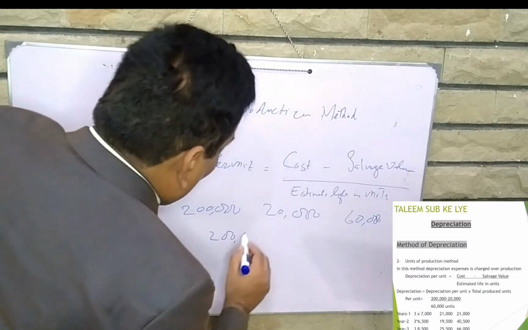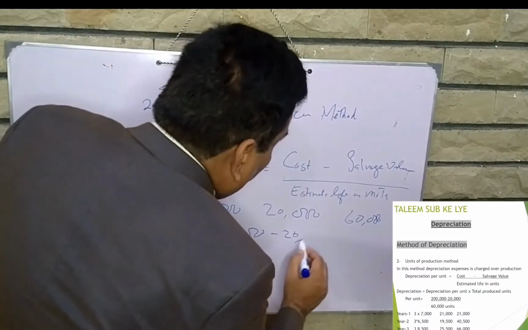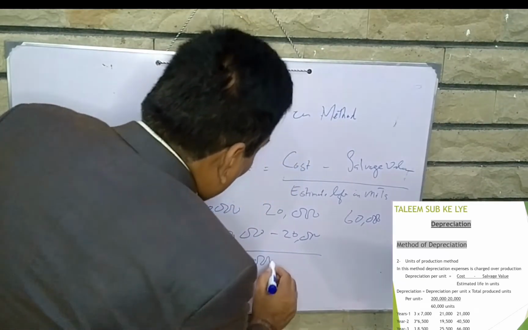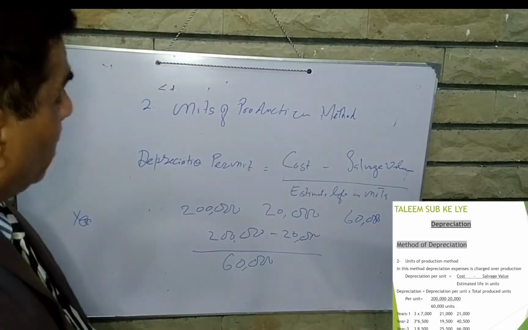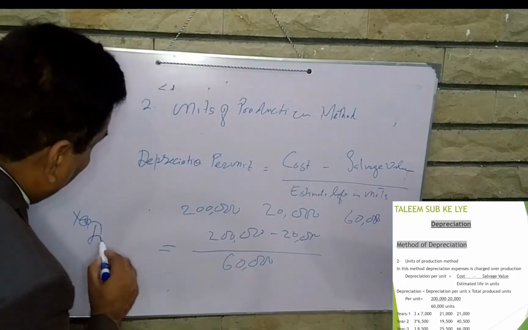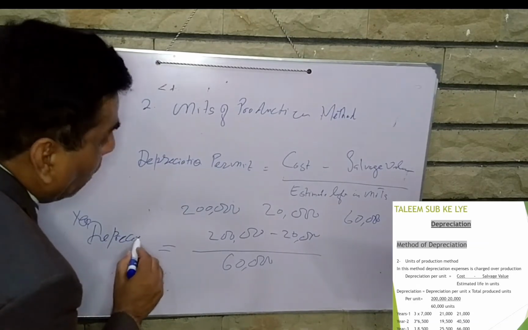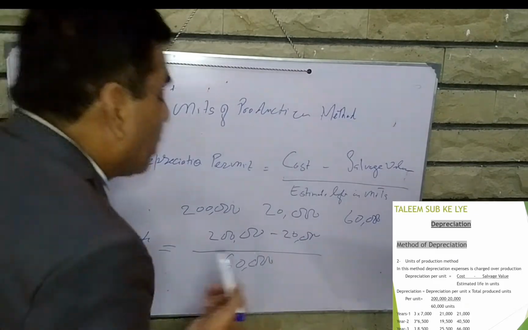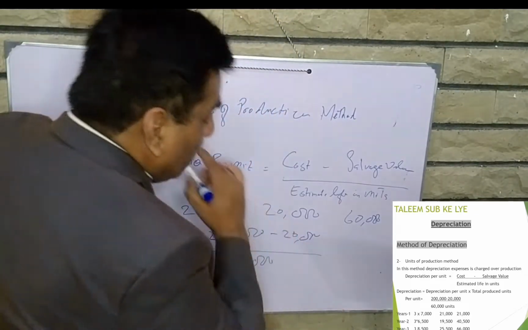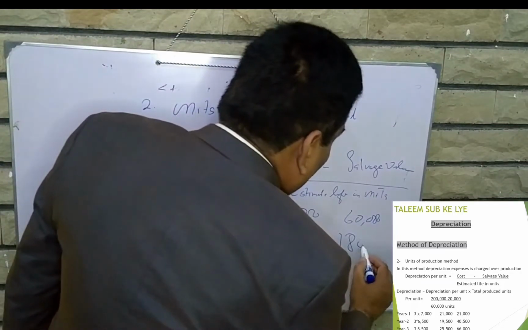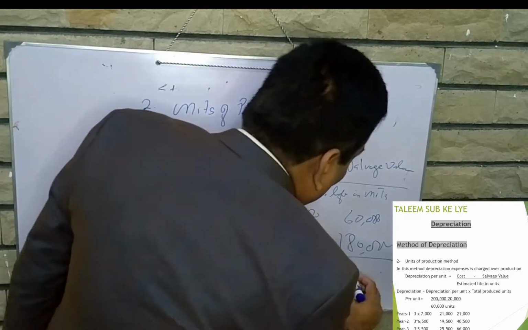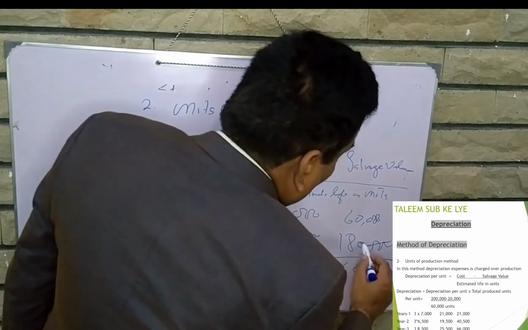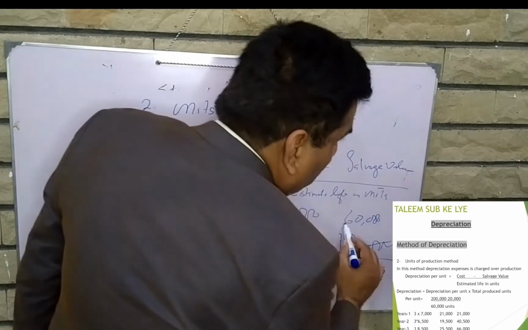200,000 minus 20,000 divided by 60,000. That is the depreciation. What will be the depreciation? 200,000 minus 20,000 divided by the total estimated life in units, which is 60,000. So 200,000 minus 20,000 is 180,000, divided by 60,000. It means 3 per unit.